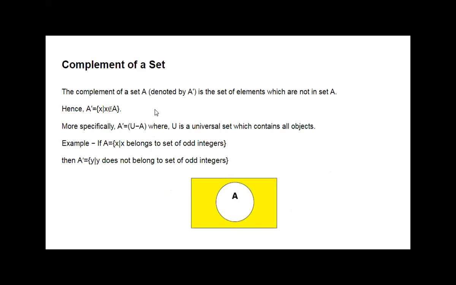Then complement of a set. Suppose this whole rectangle is the universal set, and A is the set, then elements other than elements of set A are the complement of set A. It is the complement operation.